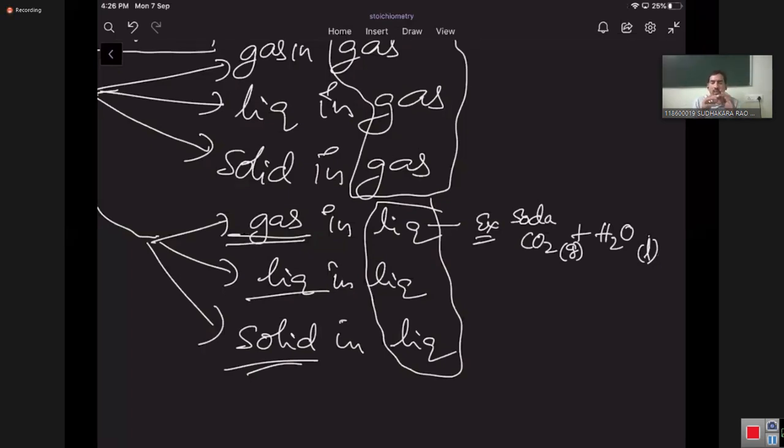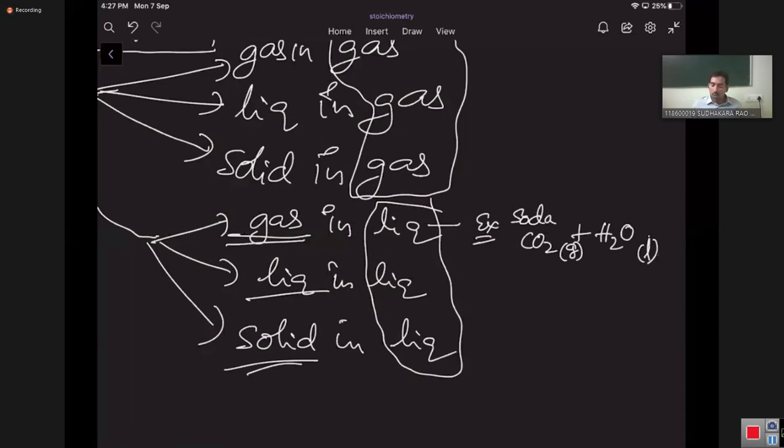It forms a uniform homogeneous mixture. Soda is a gas and liquid type solution.